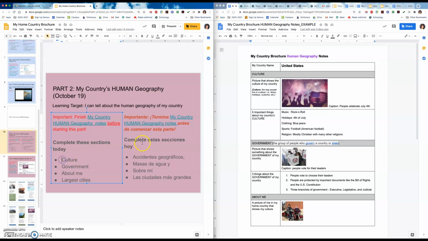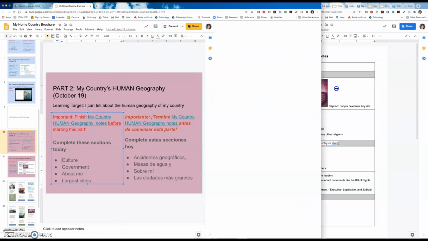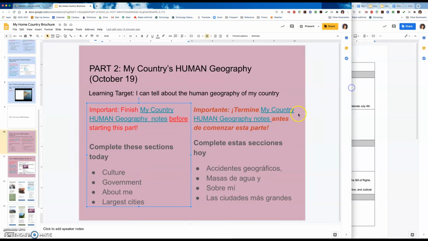If I show you the whole thing here, make it a little bigger, these are the things that you need to do. Our learning target today is I can tell about the human geography of my country. This is very important. Make sure that you have finished your human geography notes before you begin.